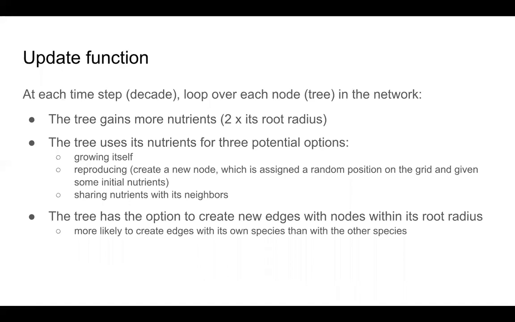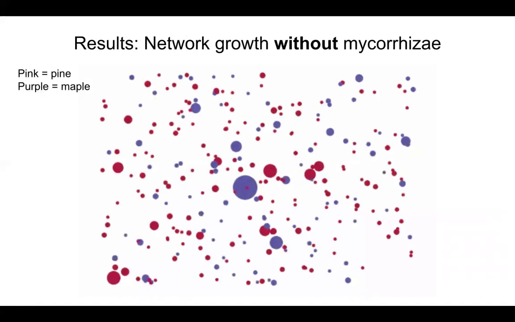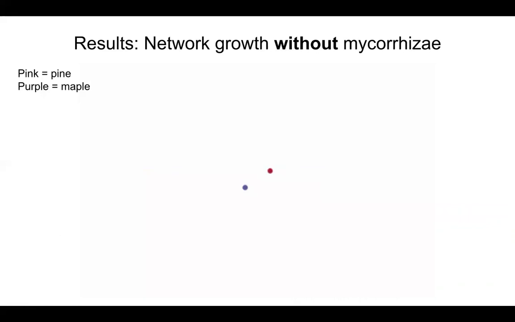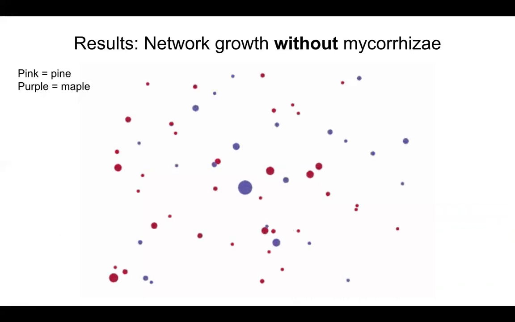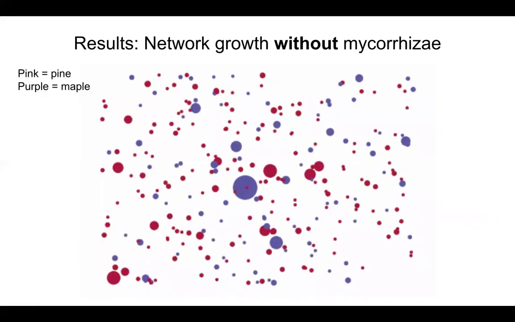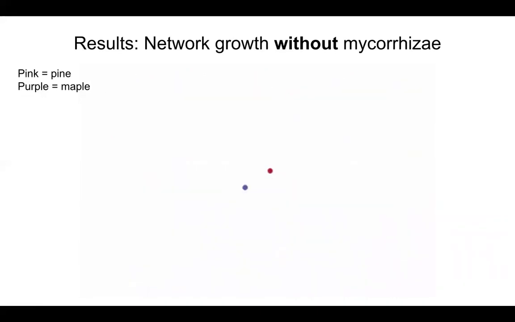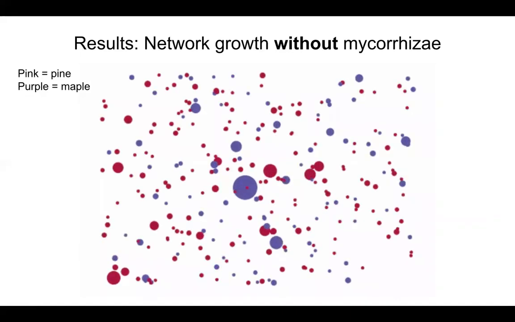Here we have our first representation of the model without a mycorrhizal network. In pink, you can see the pine trees. In purple are the maple trees. This is a 5 by 500 grid showing 17 time steps. And the sizes that you see here are directly proportional to the root radius.